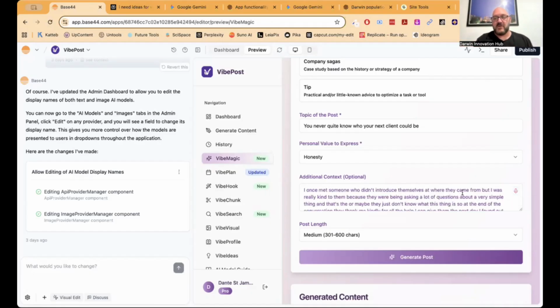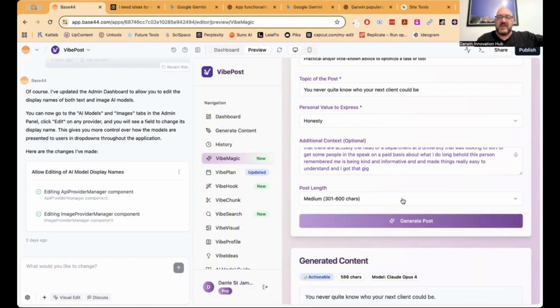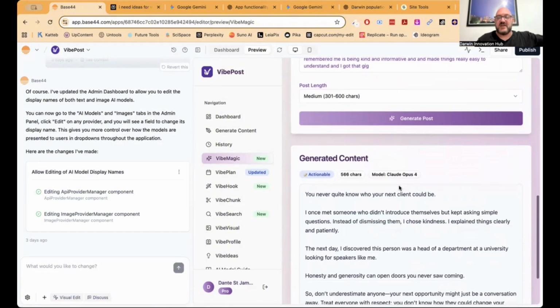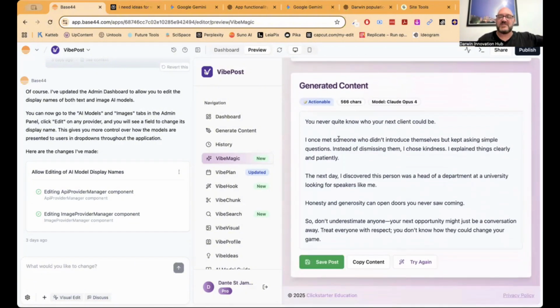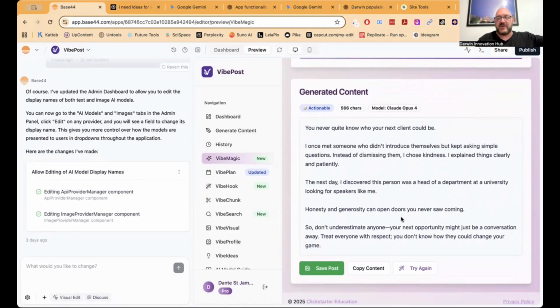So I'm just putting in all that stuff. And then I want this to be a medium post length. There we go, creating magic with Claude Opus 4. And it's me. It's also trained on my voice and stuff. You never quite know who your next client could be. I once met someone who didn't introduce them, kept asking simple questions instead of dismissing them. So it's given me a medium level 566 character thing. I can copy that content, go off and put that into LinkedIn, and it's ready to go.